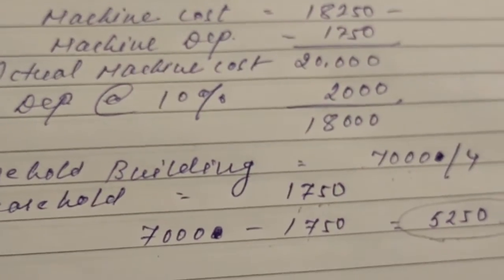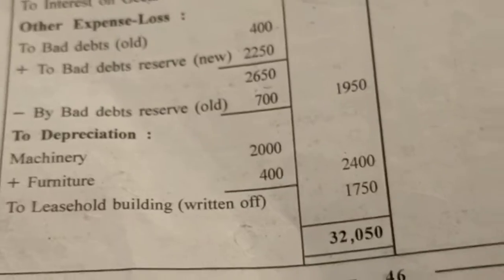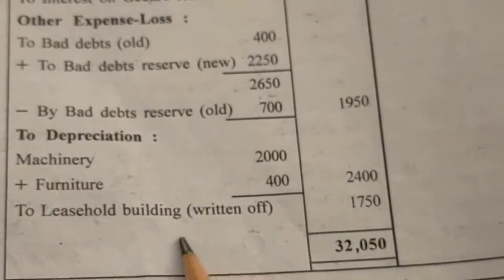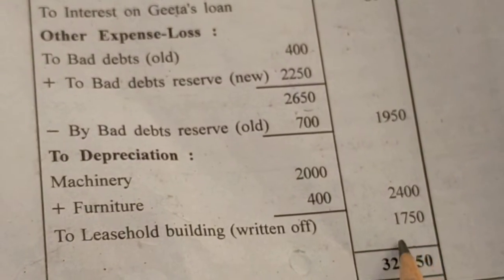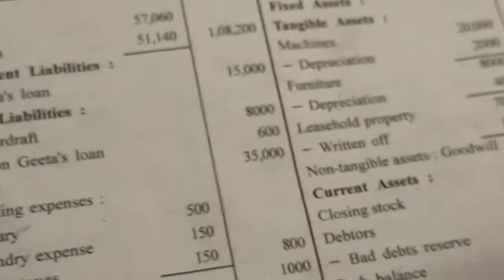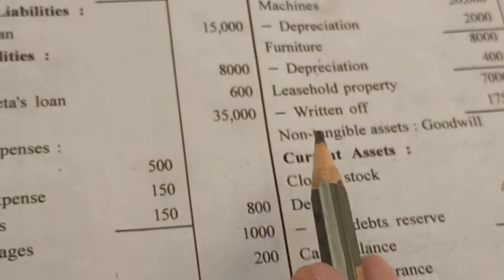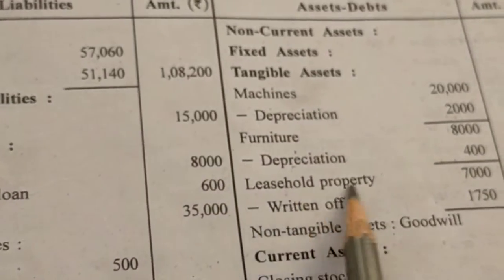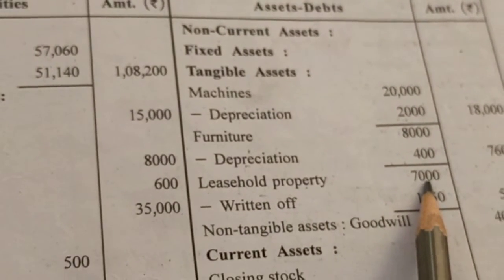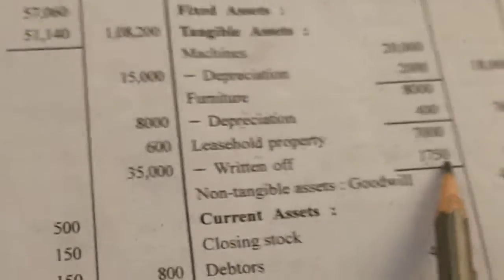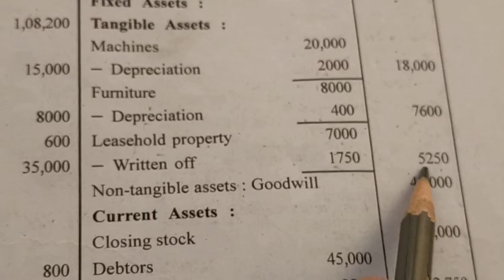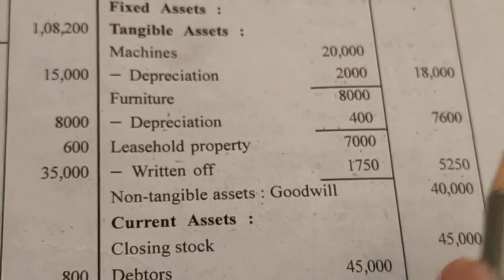I want to show you in the question. As you can see, 1,750 leasehold building we will take on the P&L debit side, and here in the balance sheet leasehold property 7,000, and written off 1,750. So the remaining amount is 5,250.